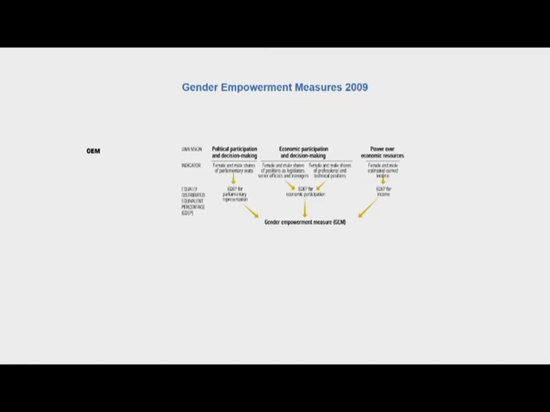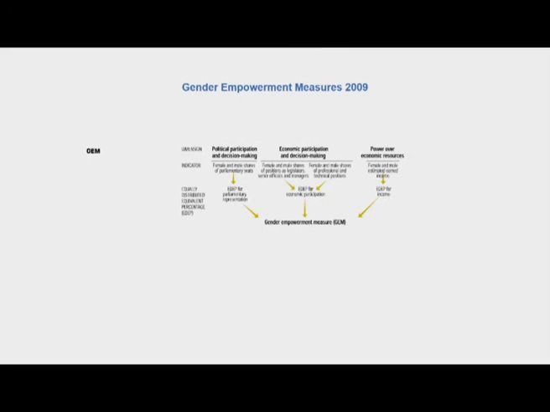They are caught in some kind of an inequality trap, and this gender inequality, being undesirable, needs to be very closely watched. This requires empowerment of women, and therefore there is a need to measure the extent of gender empowerment, or the degree of gender empowerment, based upon certain dimensions.